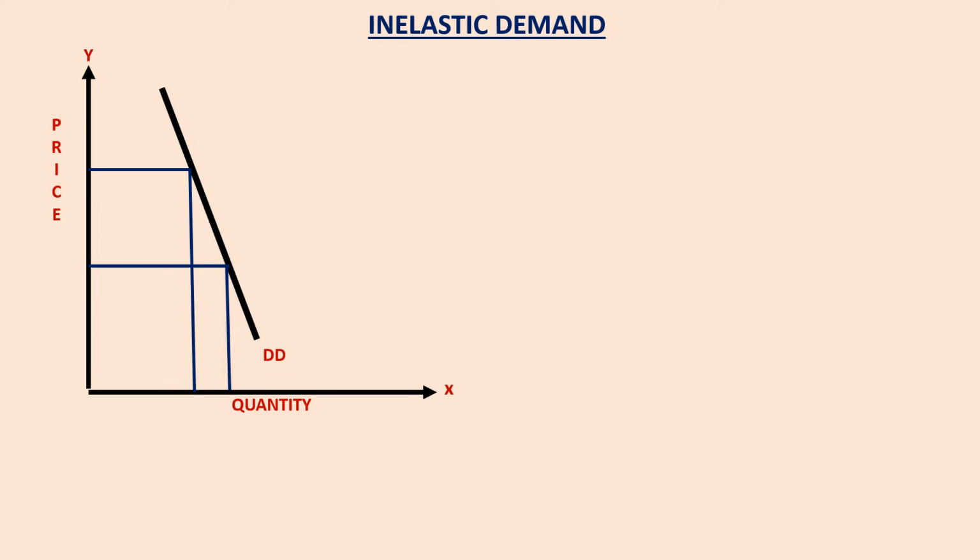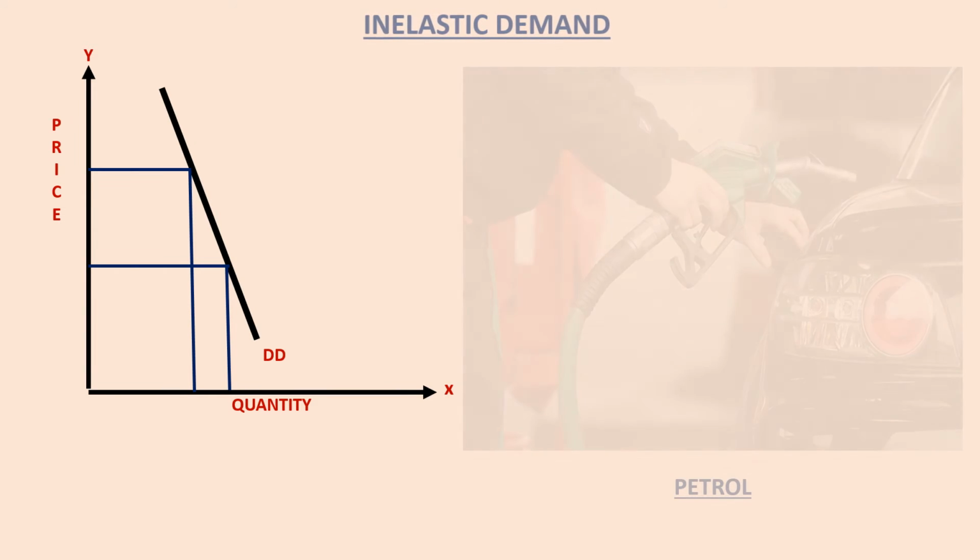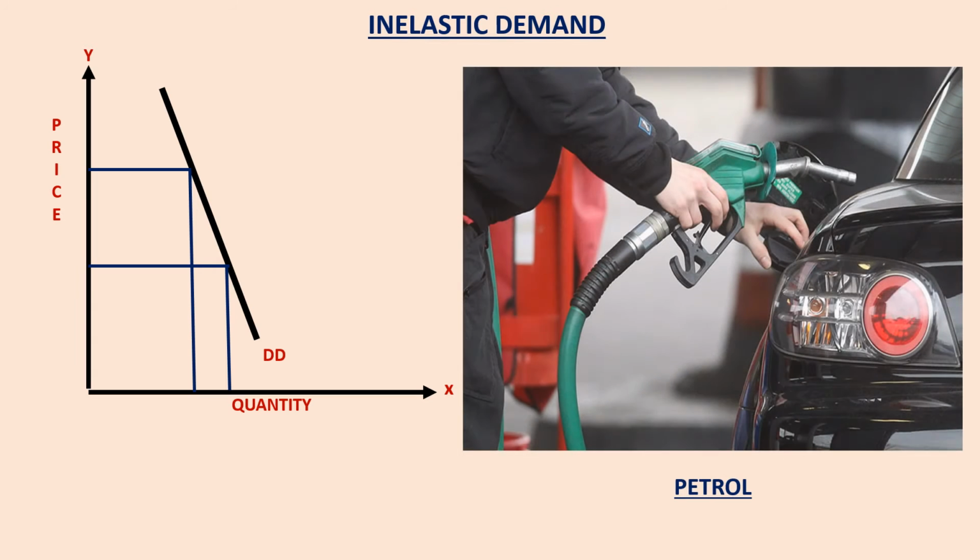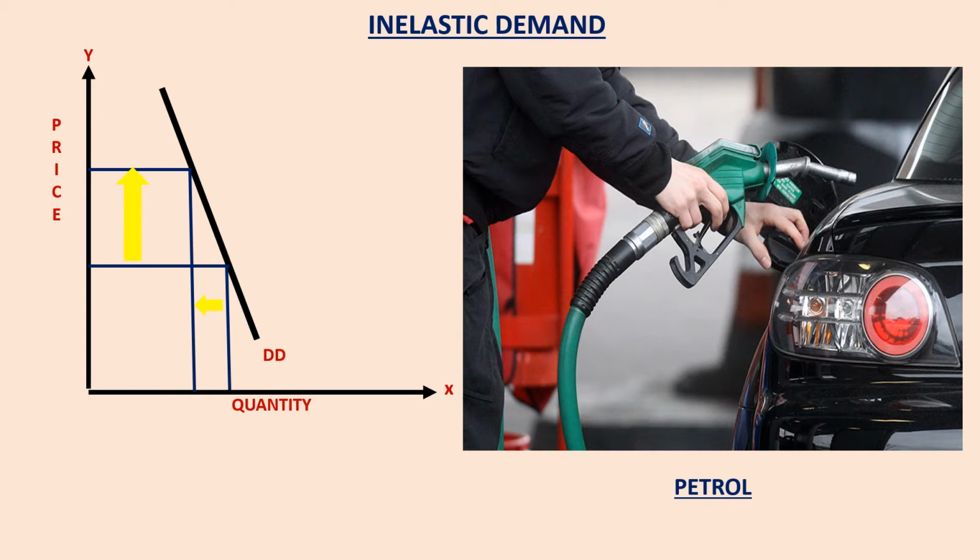First, we are going to talk about the idea of inelastic demand. Let us talk about petrol. Petroleum has inelastic demand. This means when there is an increase in the price of petrol, the quantity demanded decreases, but just a little bit. So when the demand is inelastic, the quantity is insensitive to a change in price. And it goes the other direction when the price falls.